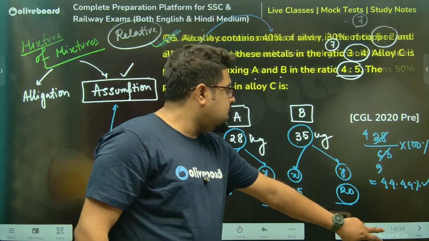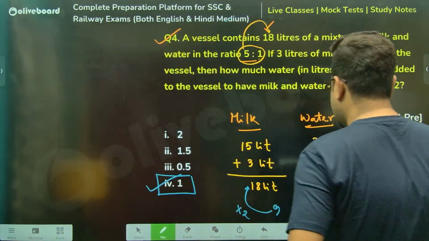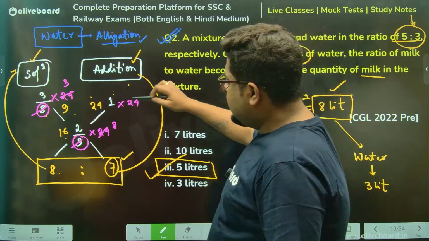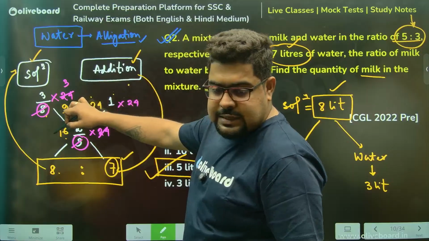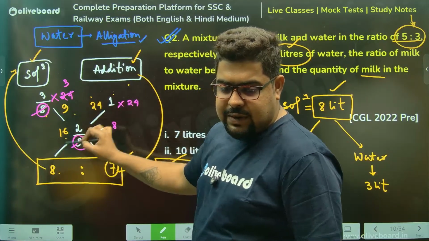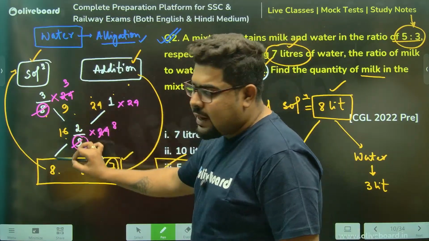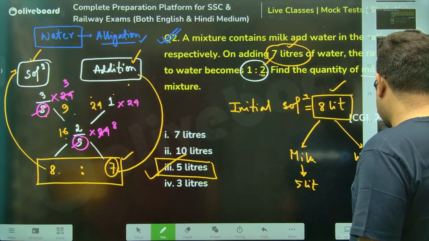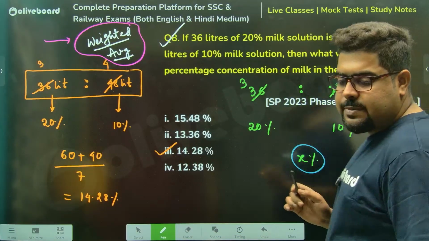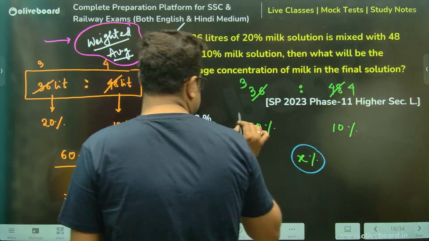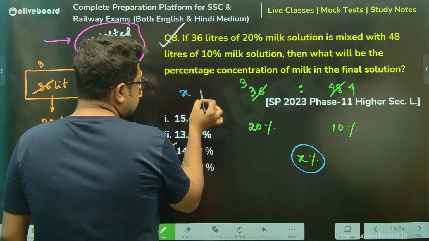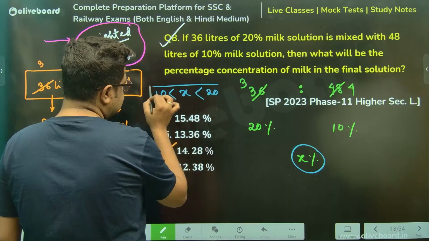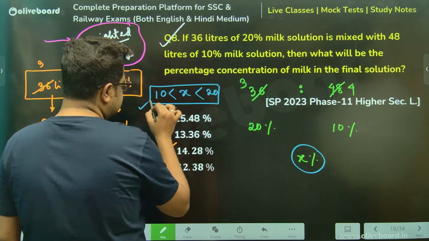Wherever you see allegation I've used, here, you see 9, 24, this is 16. Greater than 9 but less than 24. So this middle value will always be between the two values. So in this question as well, x must be what? You should think, sir, x must be less than 20 but greater than 10, sir.